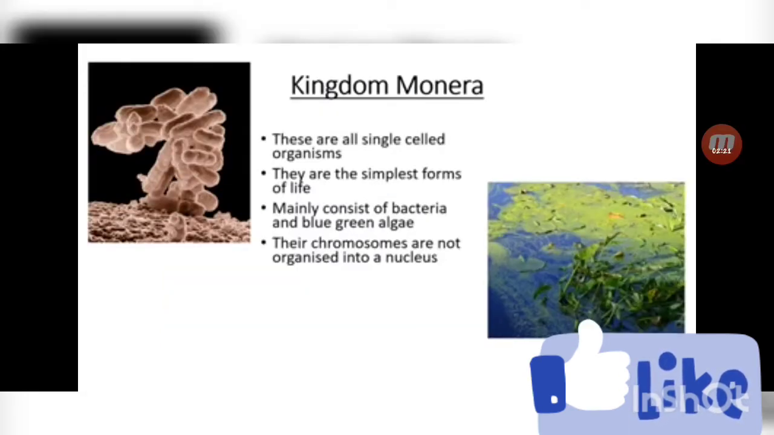Kingdom Monera are single-celled organisms and are the simplest forms of life. They mainly consist of bacteria and blue-green algae. Their chromosomes are not organized into a nucleus. Here are pictures of examples of Monera. On the left-hand side you can see a bacterium, and towards the right-hand side you can see algae.